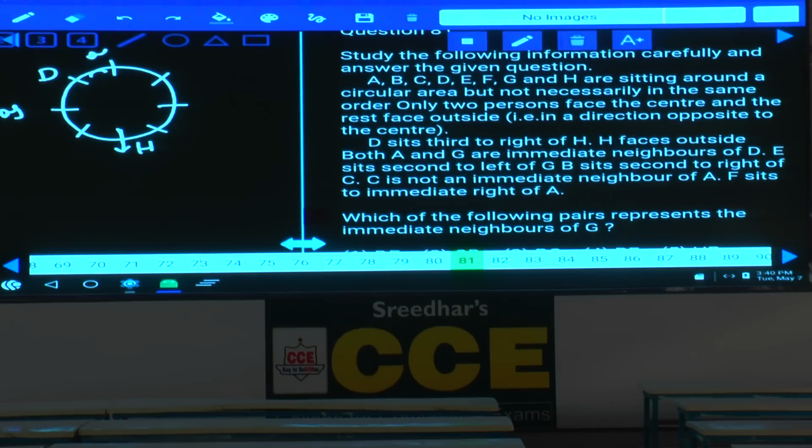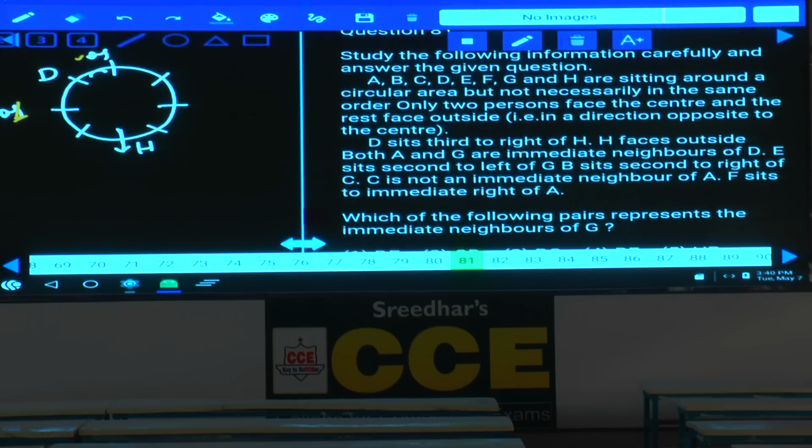Here also A and G are the immediate neighbors of D. E sits second to the left of G. As E is seated second to the left of G, now tell me whether G can be at this place or not. If G is here, then A will be here. If A is here, then B sits second to the... and E sits second to the left of G is not possible, isn't it? Hence, G cannot be at this place.